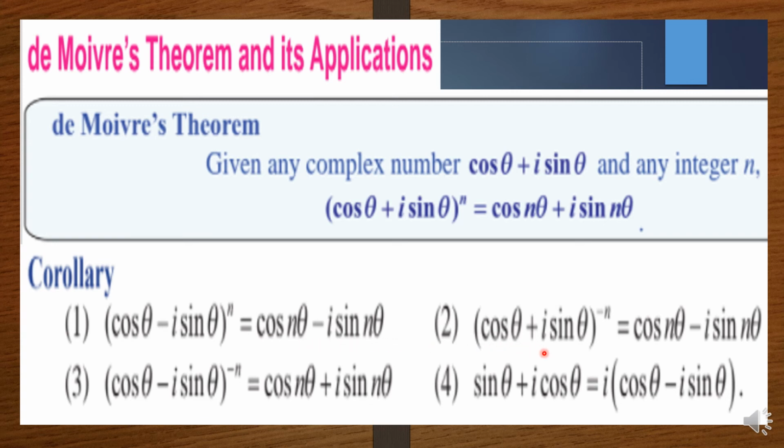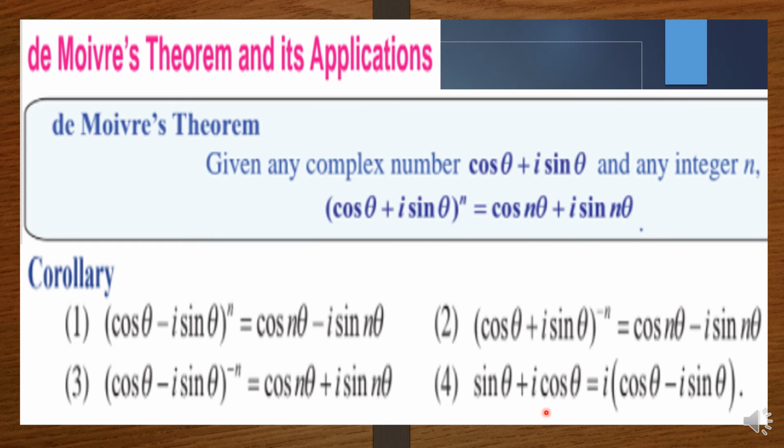Then cos theta plus i sin theta the whole power minus n. Here also this minus n you can take inside. So cos of minus theta is cos theta, so it will become cos n theta. Sin of minus theta is minus sin theta, so you will get minus i sin n theta. Next one, cos theta minus i sin theta the whole power minus n. If you have minus in between as well as in the power, on the right hand side it will be plus: cos n theta plus i sin n theta.